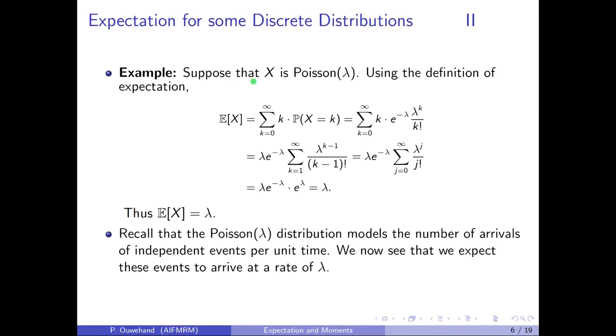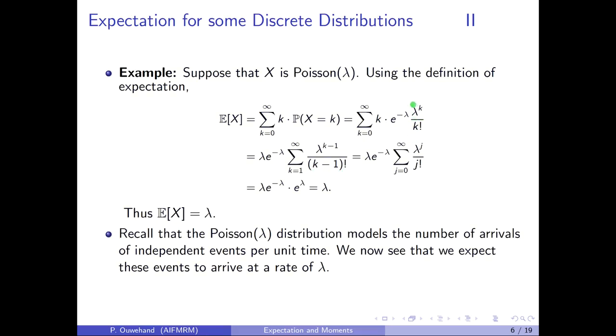Now suppose that x is Poisson distributed with rate parameter lambda. Using the definition of expectation, the expectation of x is just the sum over all possible values of the value times the probability. The probability that x is equal to k is e to the minus lambda times lambda to the k over k factorial. This k here cancels out with a factor in k factorial, leaving k minus 1 factorial.